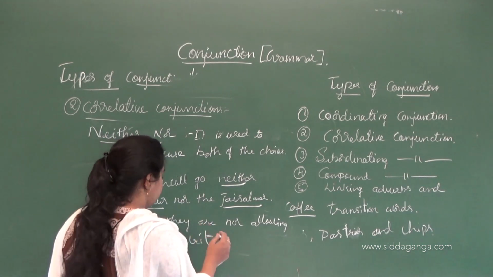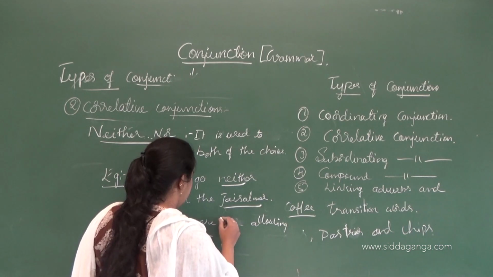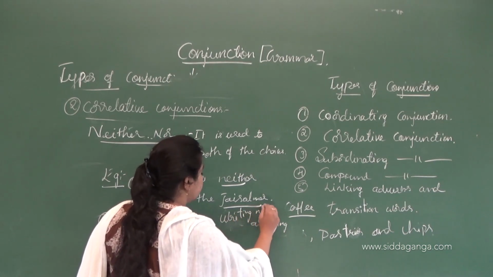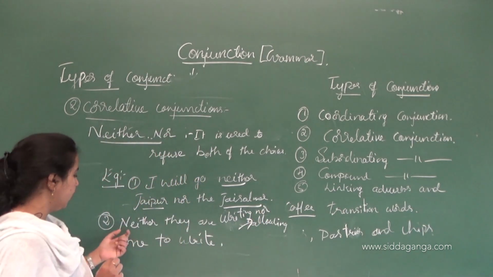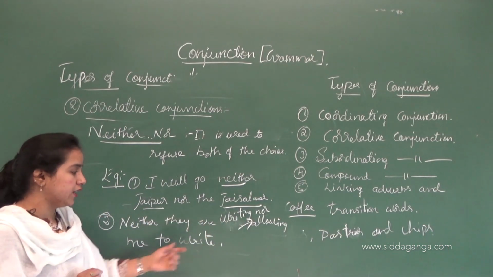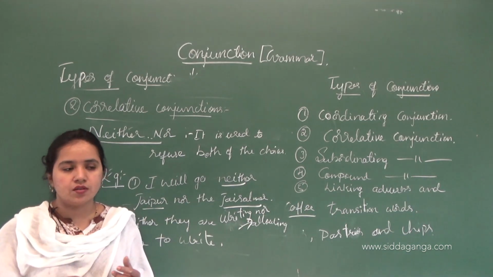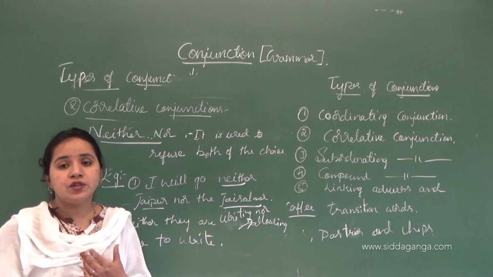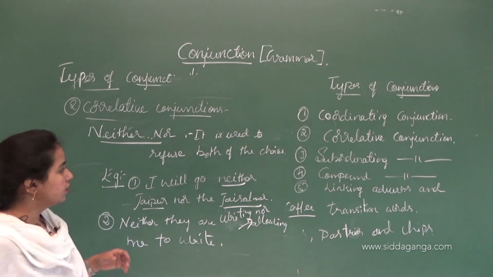Neither they are writing, nor they are allowing. Okay, so here I have just added the writing. Neither they are writing nor allowing me to write. So those people, maybe my brothers or anyone else, are not writing and they are not letting me write in the book or on the board. Okay. So next is